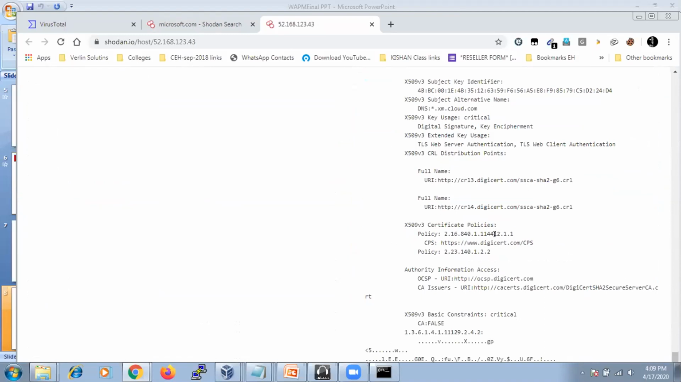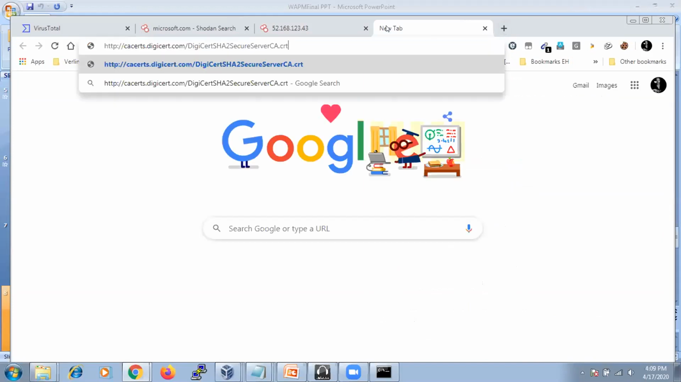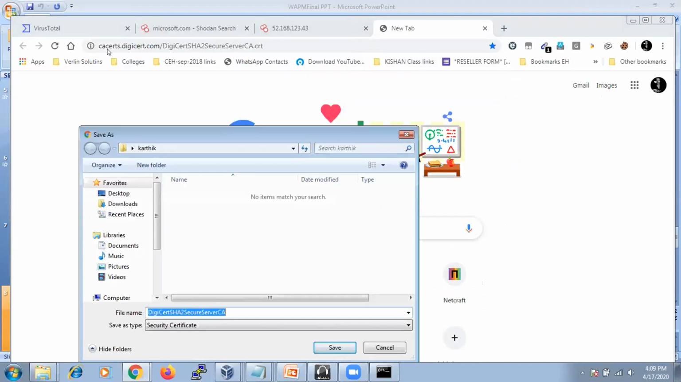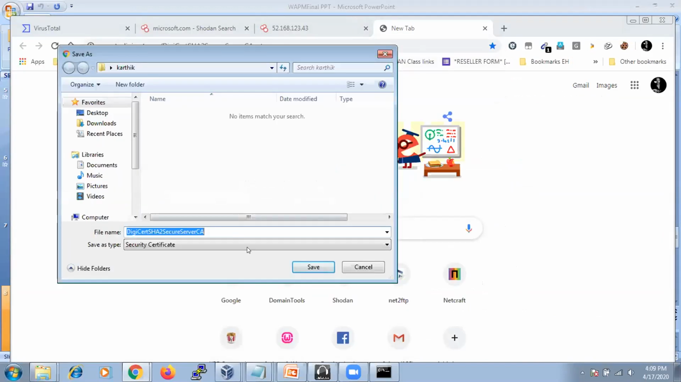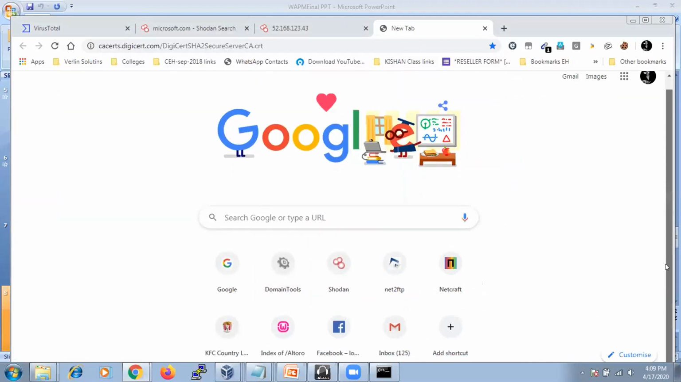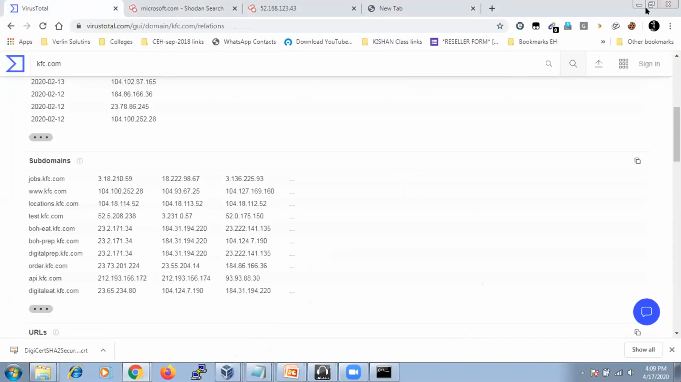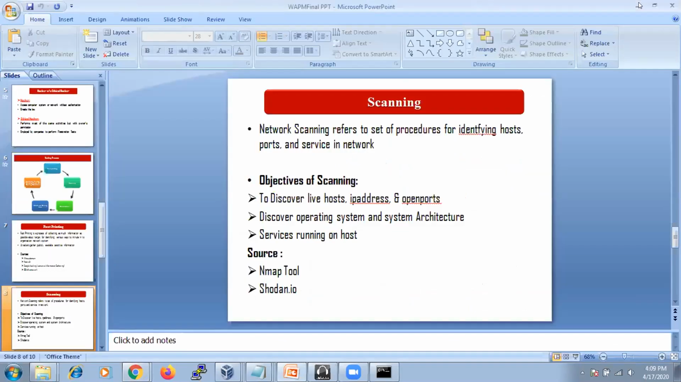And from here you can get the certificate of a particular website also. See, the certificate can be downloaded from this particular link. If you open this link, you can download the SSL certificate, the security certificate of Microsoft also. You can download that. So these are the things we do in the scanning module and footprinting. Is everything clear?